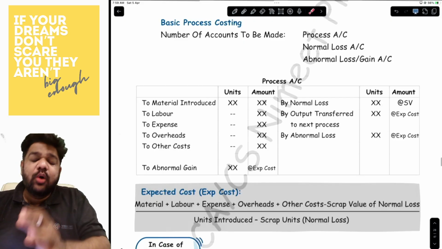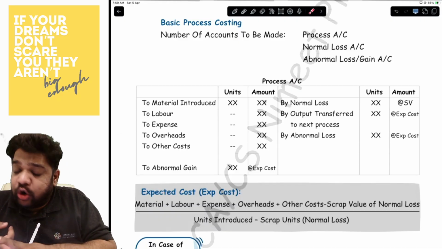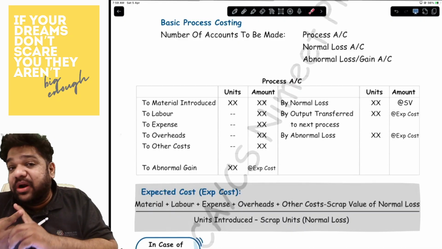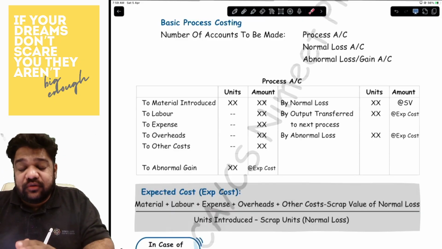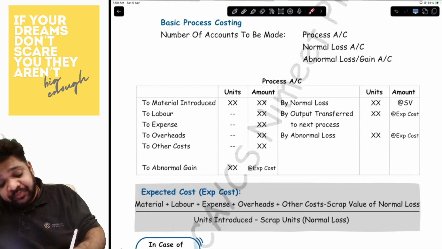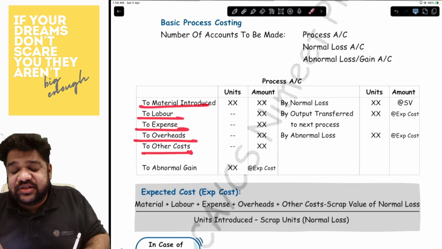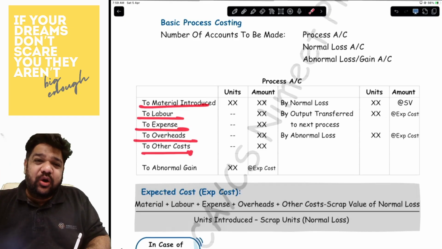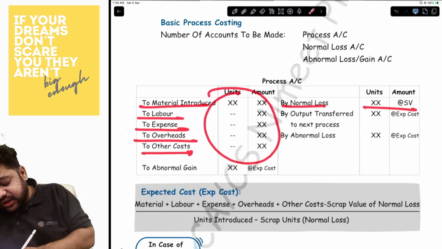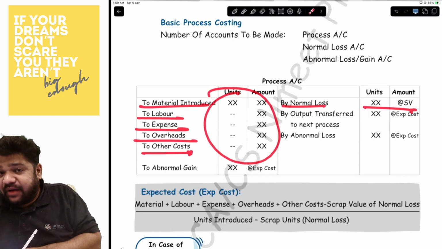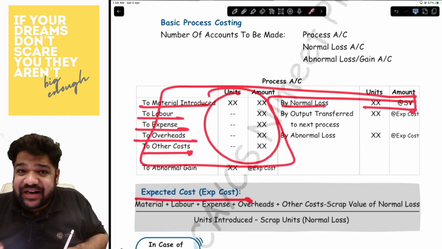Now, what happens under basic process costing? You will have to create a process account, a normal loss account, and an abnormal loss or gain account, as the case may be. Now, in the process account, always remember this one thing: always put down the debits first. Whatever are your debits, that is the material introduced, labor, overhead, expenses, all of those, you write all of that, then record the normal loss, the number of units at scrap value. The moment this much is done, you come down and find the expected cost per unit.